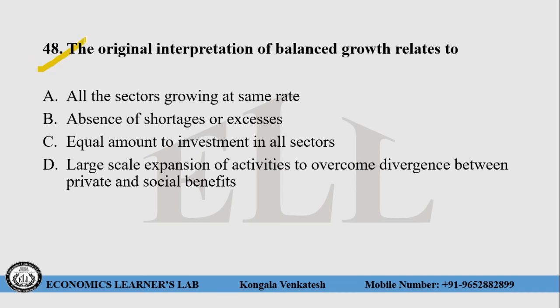Question number 48. The original interpretation of balanced growth relates to: choice number A, all the sectors growing at the same rate. Choice number B, absence of shortages or excesses. Choice number C, equal amount of investment in all sectors. Choice number D, large scale expansion of activities to overcome divergence between the private and social benefits. So here the right answer for this question is choice number D, that is large scale expansion of activities to overcome divergence between the private and social benefits.